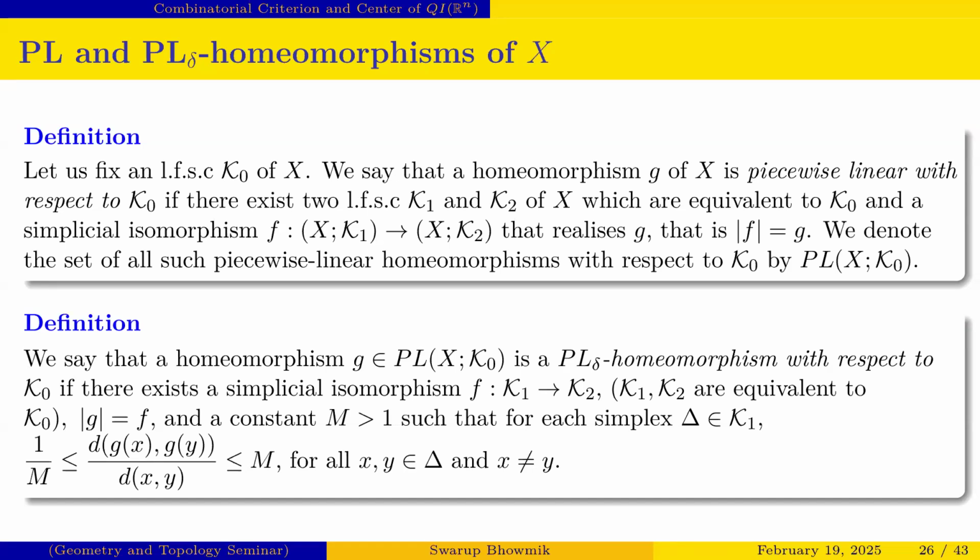That means all the elements g belonging to PL(x, K naught) are said to be PL delta homeomorphisms with respect to that locally finite simplicial complex K naught, such that for each simplex delta belonging to K1, we get this inequality: 1 by m is less than or equal to d(gx, gy) by d(x, y), which is less than or equal to m, for all x, y belonging to delta. If this relation holds, then we can say that all the elements of PL(x, K naught) are elements of PL delta(x, K naught), the PL delta homeomorphisms of x, K naught.